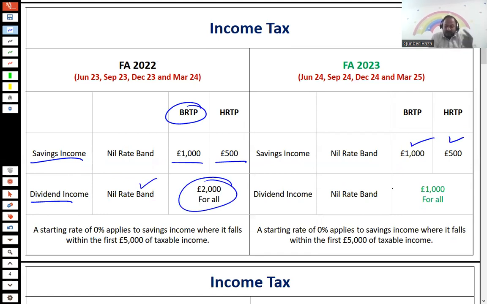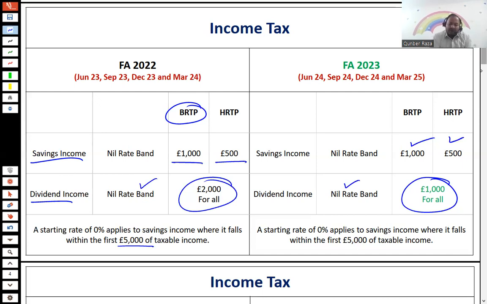The nil rate band concept is there, but the 2,000 is changed to 1,000. So any question which involves the taxation of dividend income will have a slight implication of this. Having said that, the 0% rate for savings income up to the threshold of 5,000, the special rule, is still applicable, with no change in that.